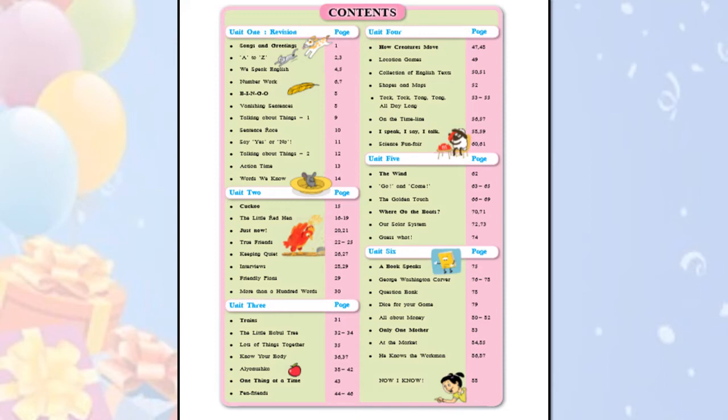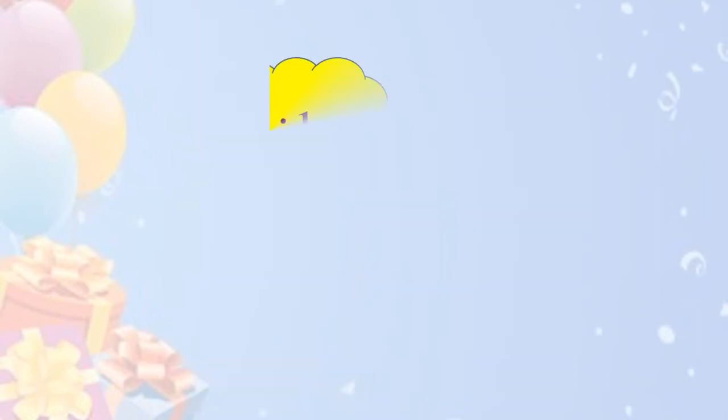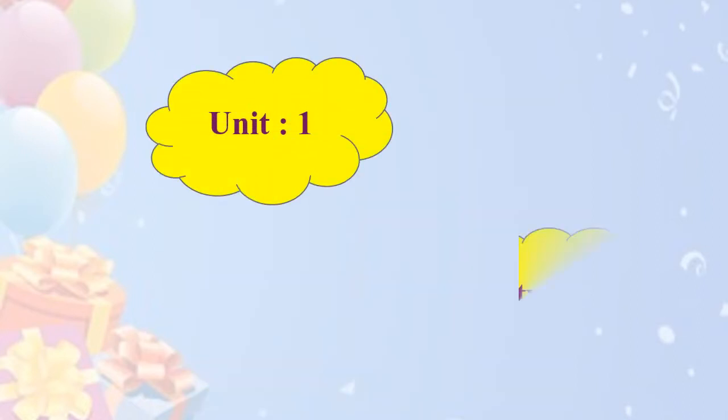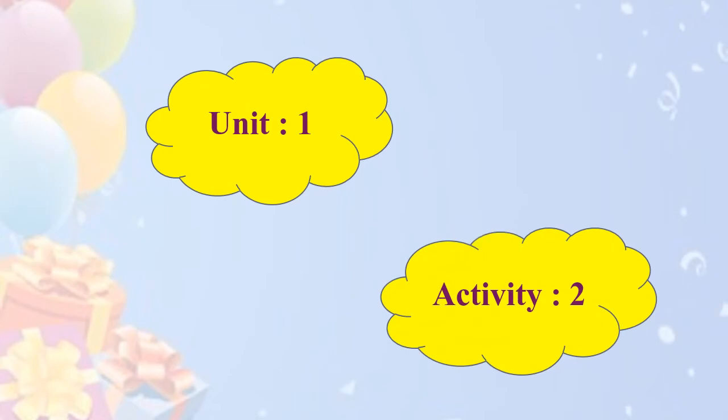Now this was just a brief introduction of our book. We saw the first cover page, the last cover page and the contents page. Now we will start doing our activity number 2 from page number 3. We can see here A to Z, number 1 and the activity number 2.